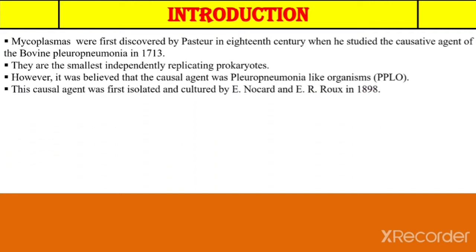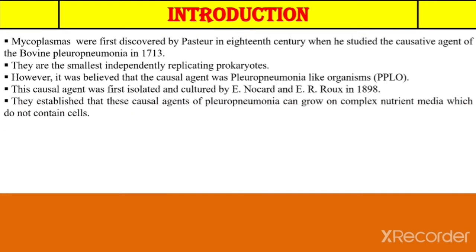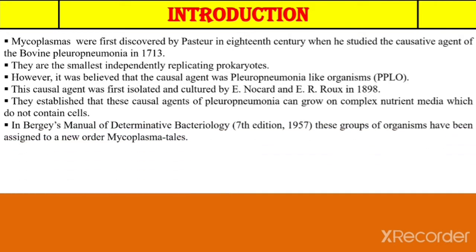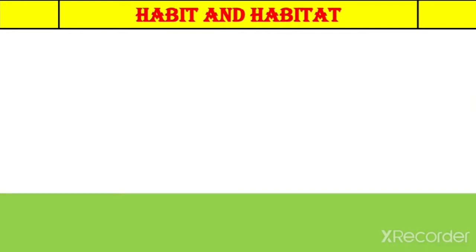This causal agent was first isolated and cultured by E. Nocard and E. R. Roux in 1899. They established that these causal agents of pleuropneumonia can grow on complex nutrient media which do not contain cells. According to Bergey's Manual of Determinative Bacteriology, 7th edition, published in 1957, this group of organisms was assigned to a new order, Mycoplasmatales.